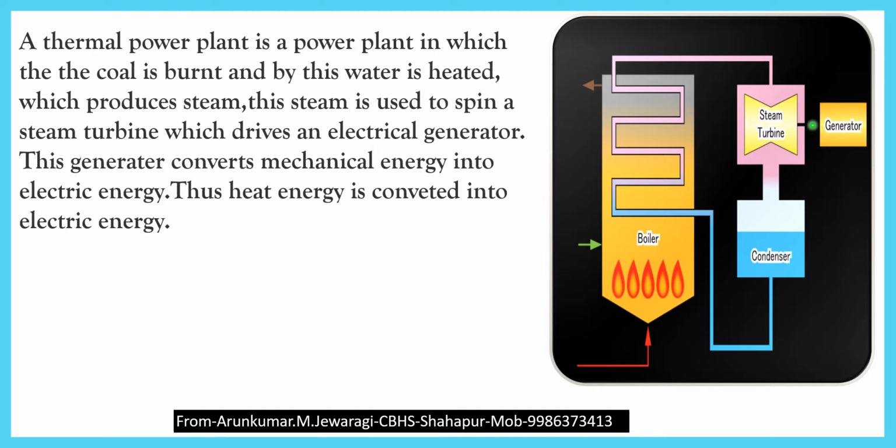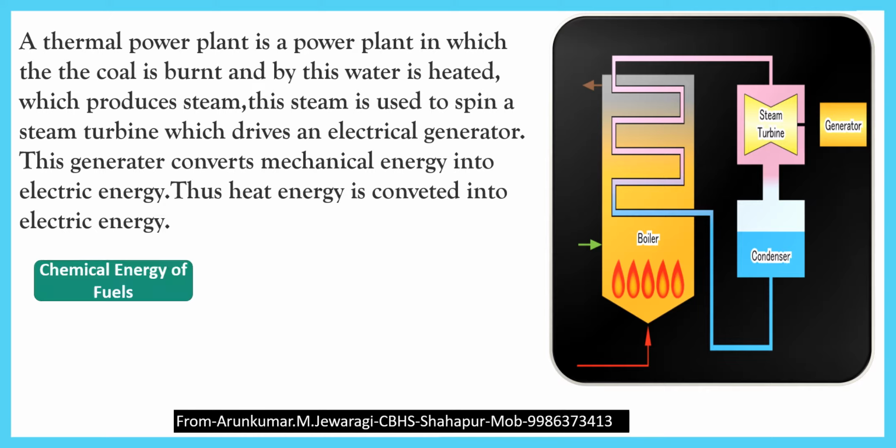The steam turbine is connected to a generator. The generator is the device which converts mechanical energy into electrical energy. Steam energy is converted into mechanical energy by the steam turbine. When this steam turbine turns, it converts steam energy into mechanical energy. This mechanical energy is converted into electrical energy by the generator. Thus, heat energy is converted into electrical energy in thermal power plants.